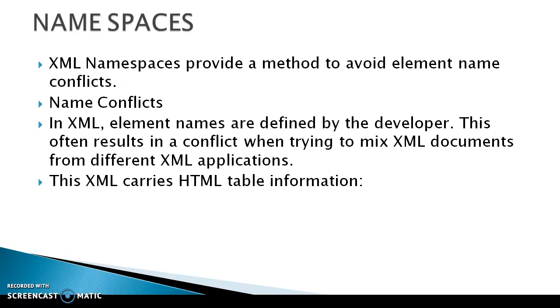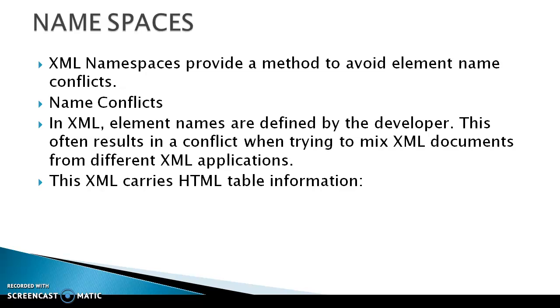Next one, namespaces. Namespaces provide a method to avoid element name conflicts. Name conflict means that in XML, element names are defined by the developer. This often results in a conflict when trying to mix XML documents from different XML applications. For example, one document is HTML and it will be mixed into another application and it gives the result in XML. That is called namespaces.